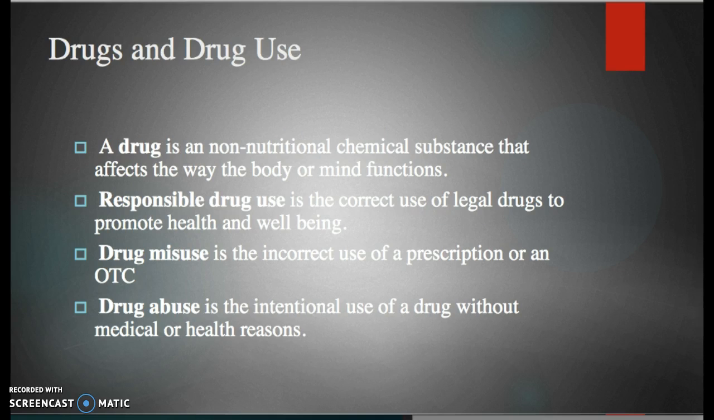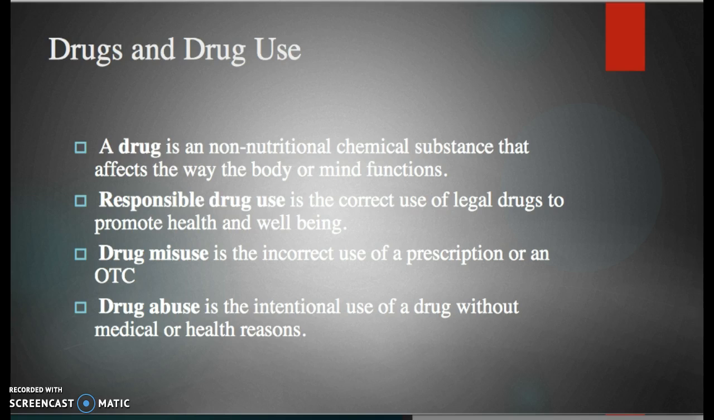Our first slide talks about drugs and drug use. So what is a drug? A drug is a non-nutritional chemical substance that affects the way the body or mind functions. Responsible drug use is the correct use of legal drugs to promote health and well-being. Drug misuse, on the other hand, is the correct use of a prescription or an OTC. An OTC, if you're wondering, is an over-the-counter drug.